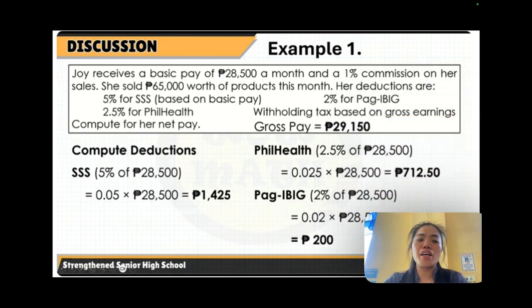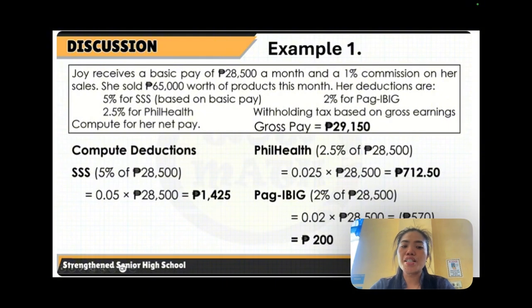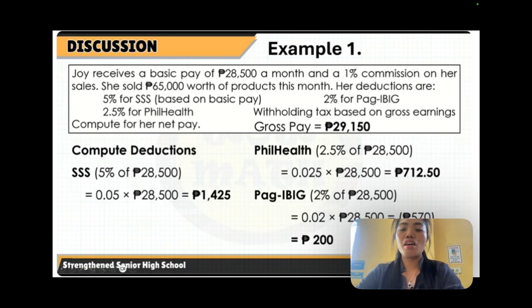Now, to compute the deductions, let's start with the SSS. For SSS, we know that it's 5% for the employee and 10% for the employer. So SSS is 5% of 28,500, which is 0.05 times 28,500. That is equivalent to 1,425.